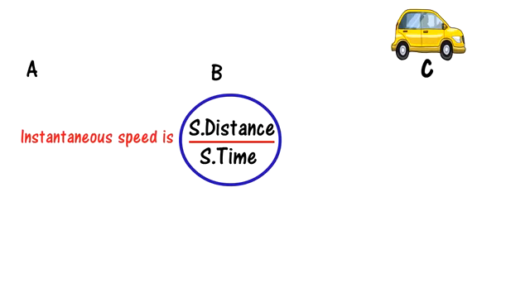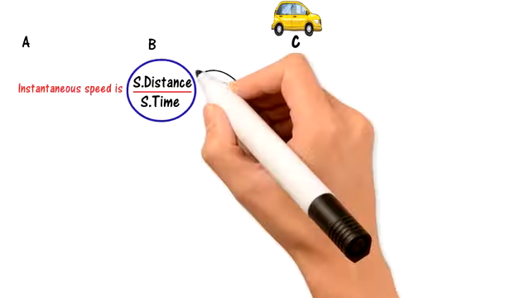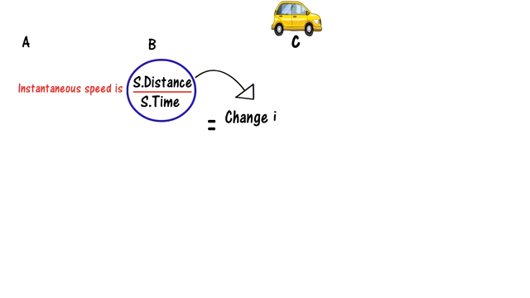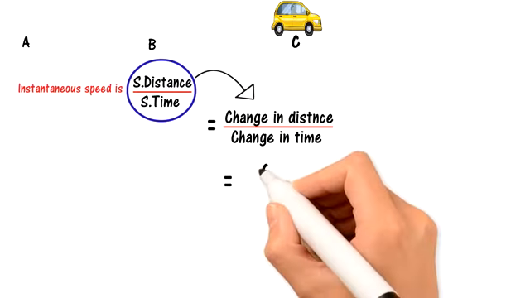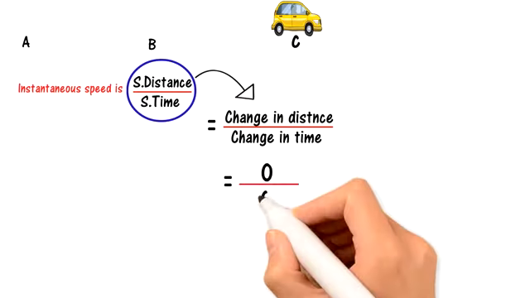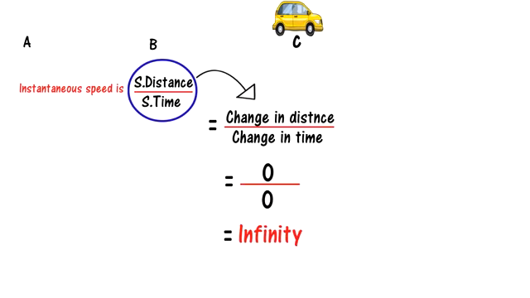Or we can also say instantaneous speed is a very small change in distance divided by a very small change in time. To take a very small change in distance and in time, we approach 0. So I get 0 divided by 0, and now it goes to infinity.